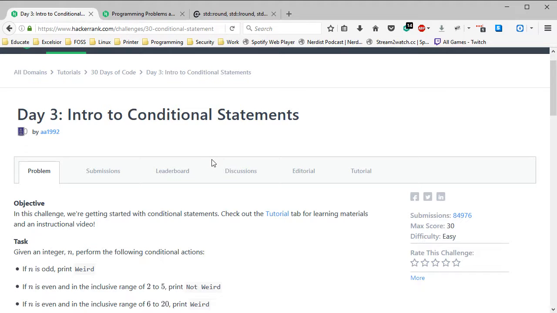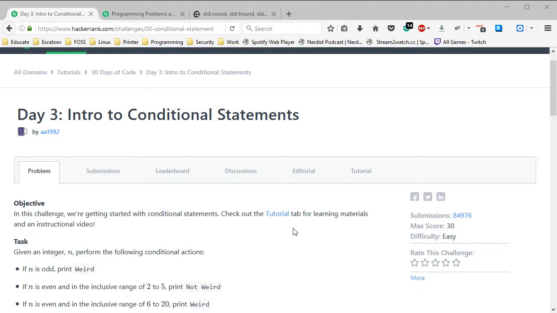Alright, so we're into day 3, and this was given to us by AA1992. I don't know if that's Alcoholics Anonymous or what, but we'll work it. Alright. So I'm glad we took a step-by-step look at the logic, because that seems to be where I'm most flawed. Not a big deal though, not a big deal.